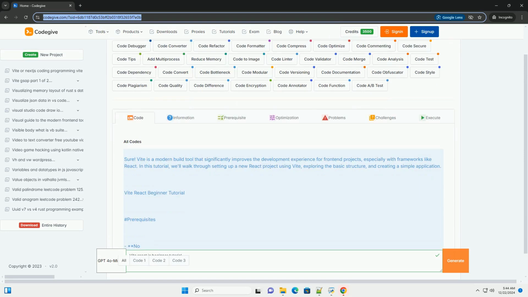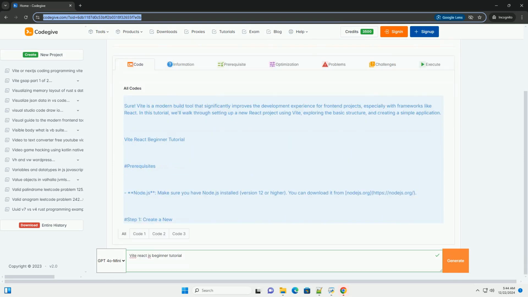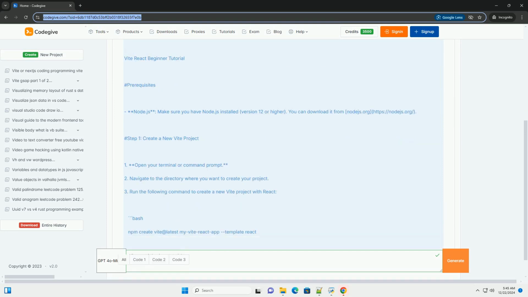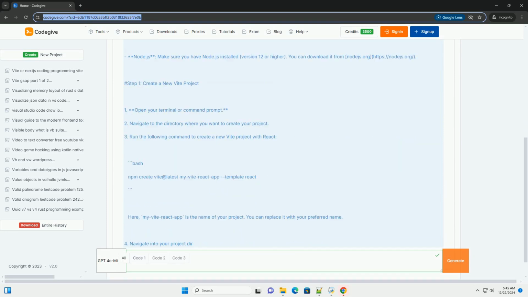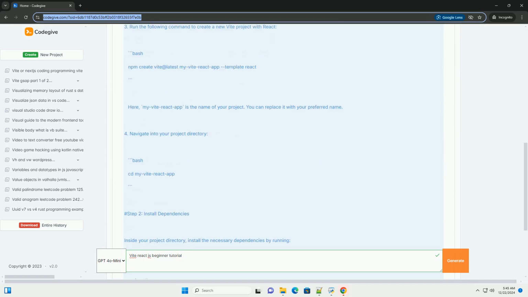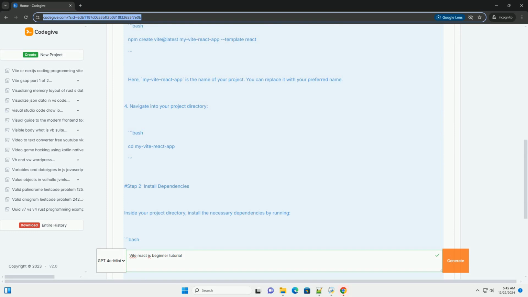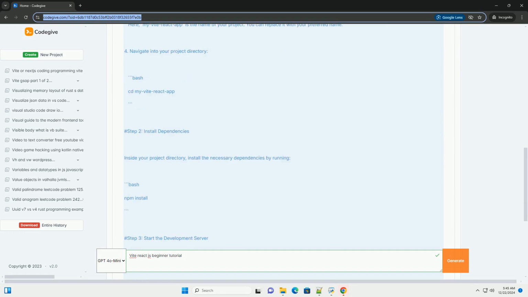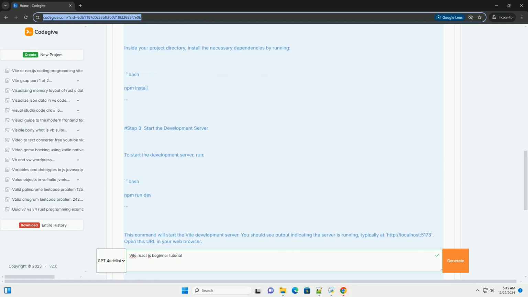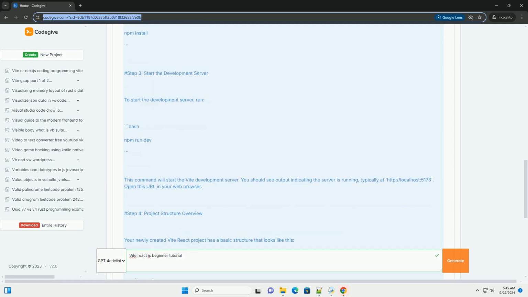Sure. Vite is a modern build tool that significantly improves the development experience for front-end projects, especially with frameworks like React. In this tutorial, we'll walk through setting up a new React project using Vite, exploring the basic structure, and creating a simple application. Vite React Beginner Tutorial. Prerequisites.